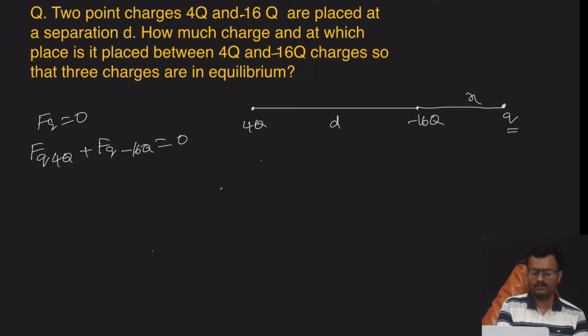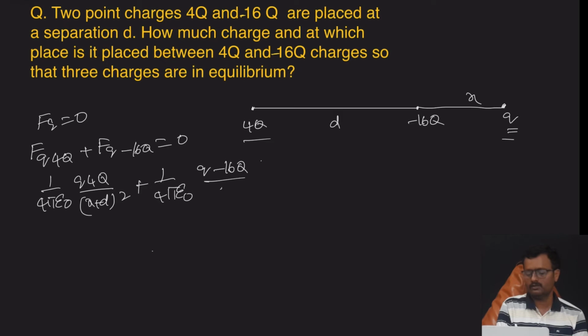See, the force on q by 4q is 1 by 4 pi epsilon naught q 4q by x plus d whole square, the total distance between 4q and q, plus 1 by 4 pi epsilon naught q minus 16q, distance x square, equal to 0. A plus into minus is minus, bring the minus to the other side, then it becomes plus.